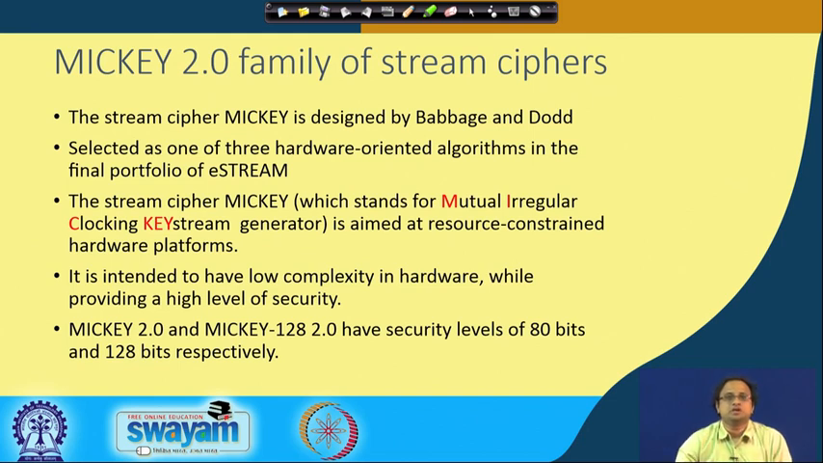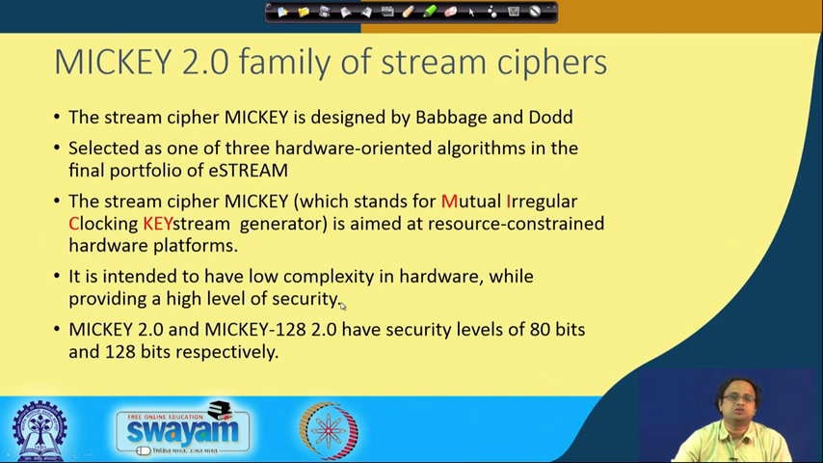MICKEY was essentially a stream cipher designed by Babbage and Dodd, and it was selected as one of the 3 hardware-oriented algorithms in the final portfolio of eSTREAM, which was a movement to standardize stream ciphers. The stream cipher MICKEY, which stands for Mutual Irregular Clocking Key Stream Generator, is aimed at resource-constrained hardware platforms, and it is intended to have a low complexity in hardware while providing a high level of security.